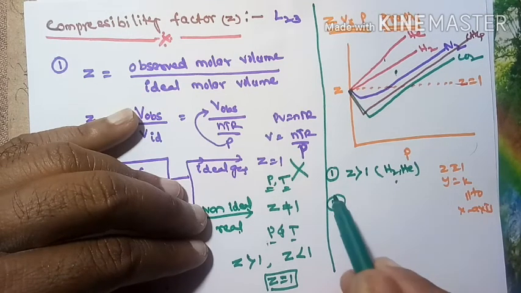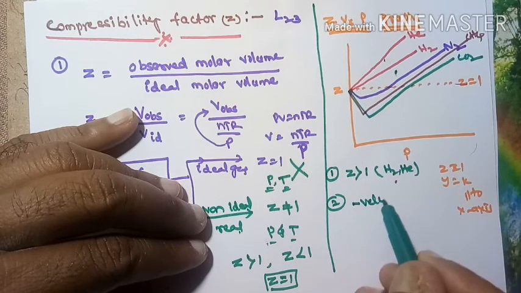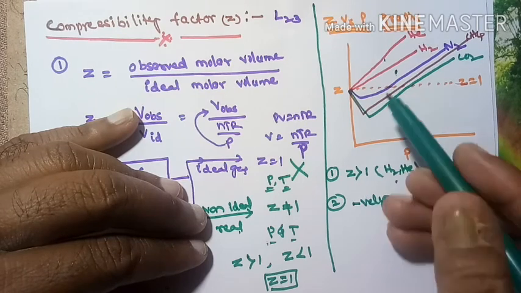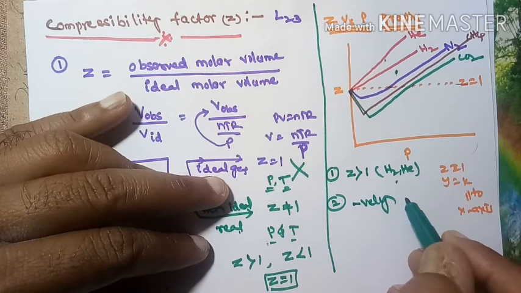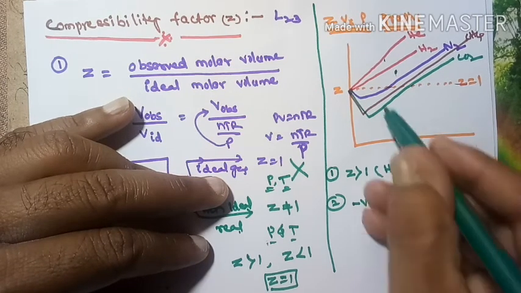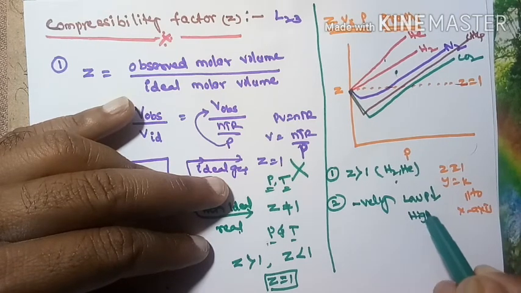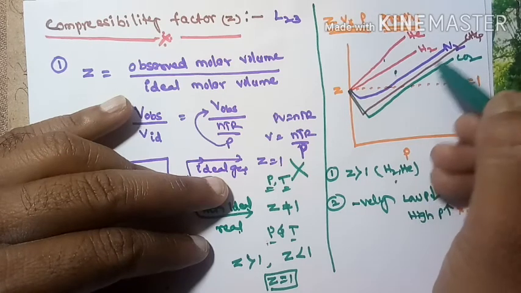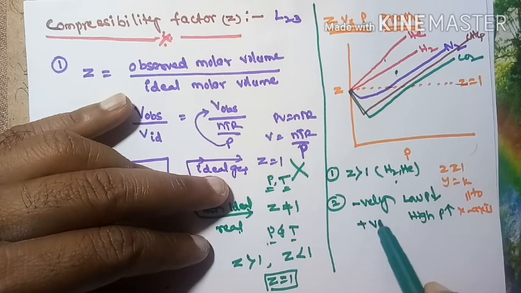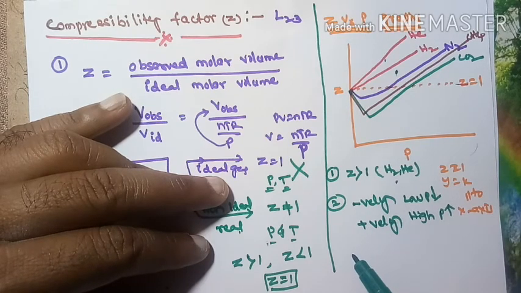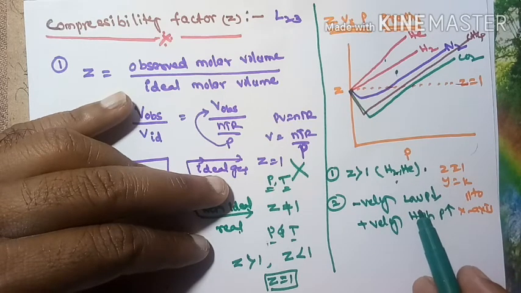The remaining gases are below the Z line, and are called negatively deviated at low pressures, as well as at medium pressures. But at high pressure conditions they are positively deviated from ideal behavior, other than hydrogen and helium gases.